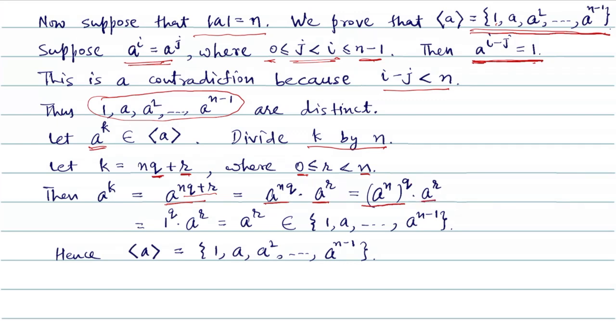But a to the power n is 1, so we have 1 to the power q and a to the power r. 1 to the power q is 1, so we are left with only a raised to power r, and because r is between 0 to n minus 1, a to the power r is one of these elements. So we have proved that all the powers of a cyclic group generated by a are only these powers.